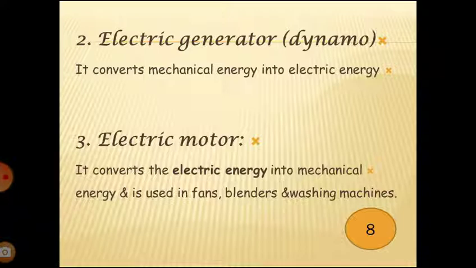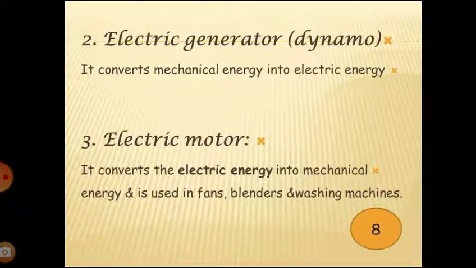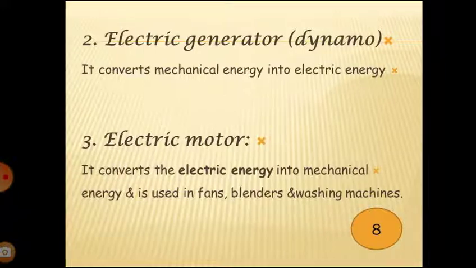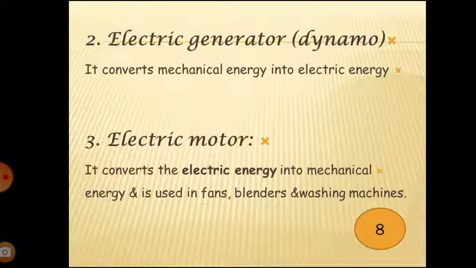It converts mechanical energy to electric energy. Third, we can use electromagnetic force to make the electric motor. It converts electric energy to mechanical energy, used in fans, blenders, and washing machines.